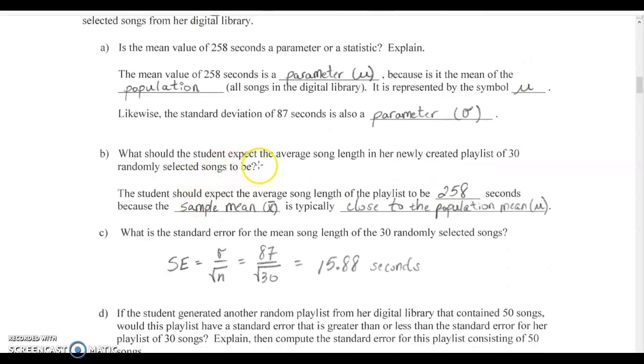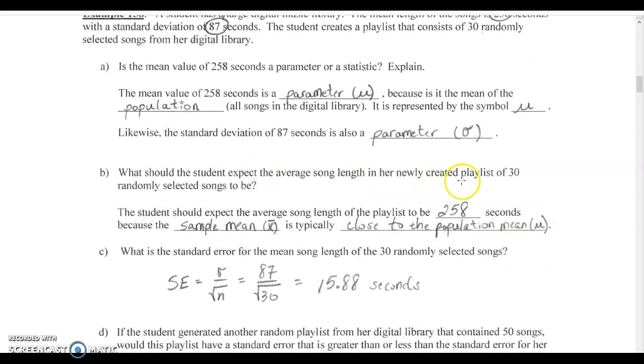Now, what should the student expect the average song length in her newly created playlist of 30 randomly selected songs to be? So she should expect that it's going to be really close to, right? She should go ahead and expect that it's going to be 258 seconds. The average length of her songs will be 258 seconds because the sample mean, x bar, is typically close to the population mean. It is an unbiased estimator, so that means it's typically close to the population mean.